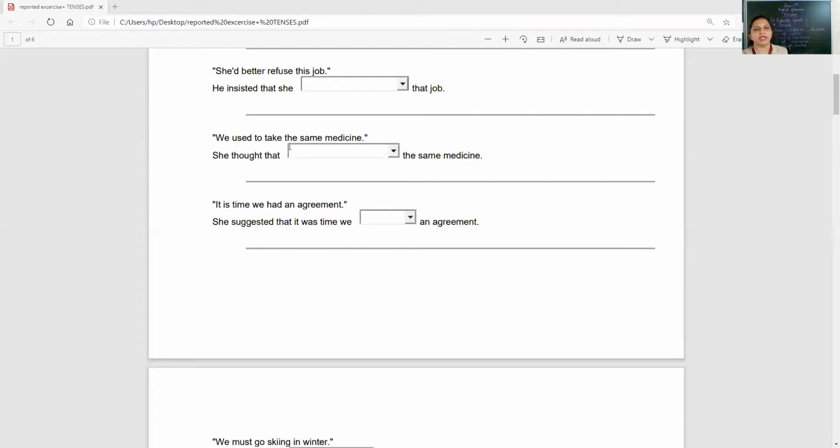We used to take the same medicine. She thought that dash the same medicine. Next, keep doing it along with me. It is time we had an agreement. She suggested that it was time we dash an agreement.